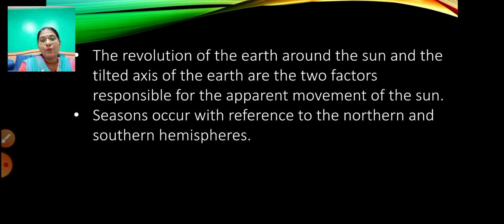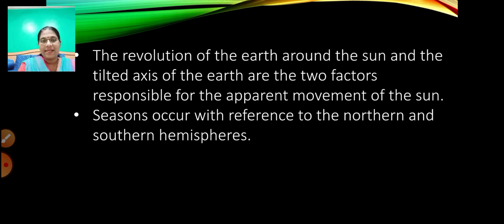You must have also learned that towards the equator the climate is very hot, because near the equator there is direct sunlight. And towards the north pole and the south pole, because of the tilted axis of the earth, you have the frigid zone over there. It's the polar zones where it is frozen all over the year, isn't it? So that is the reason why we have seasons with reference to the northern and the southern hemispheres. How these seasons occur, we are going to learn in this lesson itself.